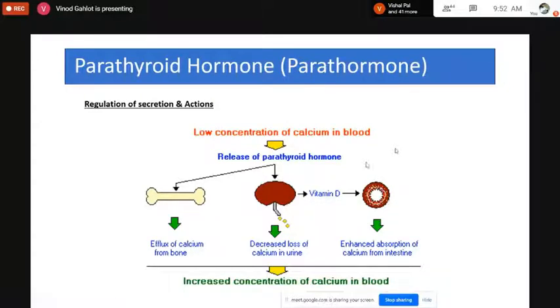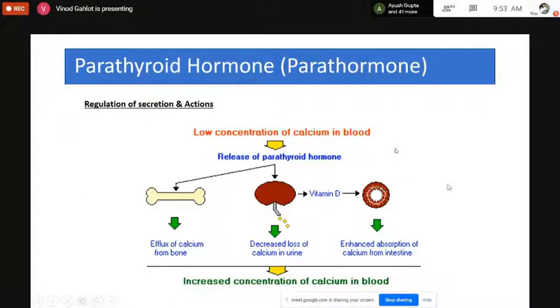So when calcium is present in the food, the absorption of the calcium from the food, from the intestine, will be increased, and this will also happen in the presence of vitamin D. If vitamin D is present in sufficient quantity in the body, then this vitamin D will help the absorption of the calcium from the small intestines, and all three together will lead to the increased concentration of the calcium in the blood.